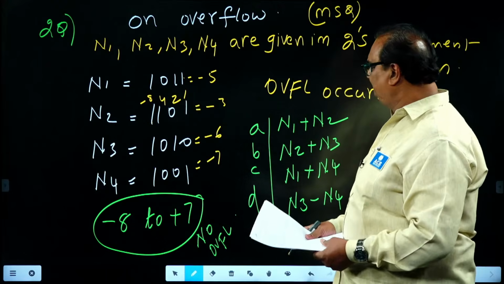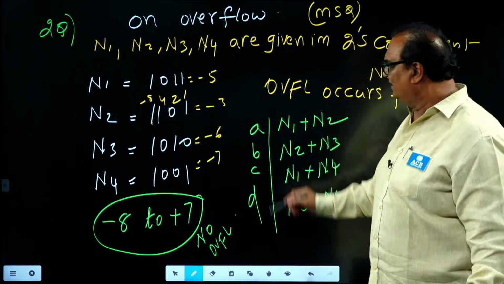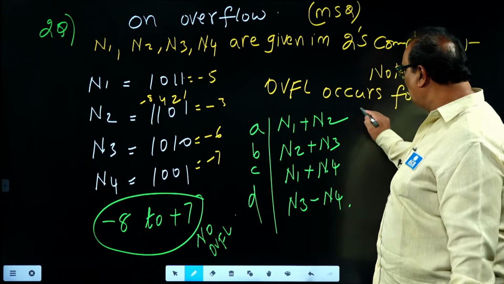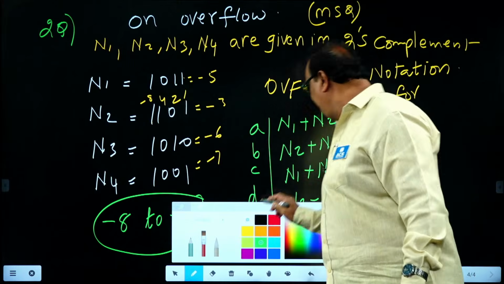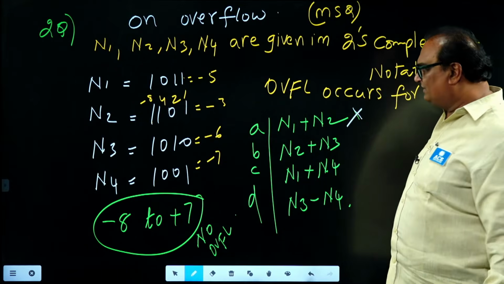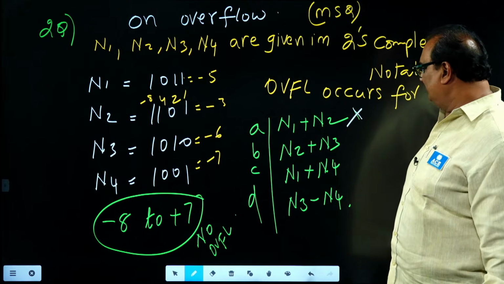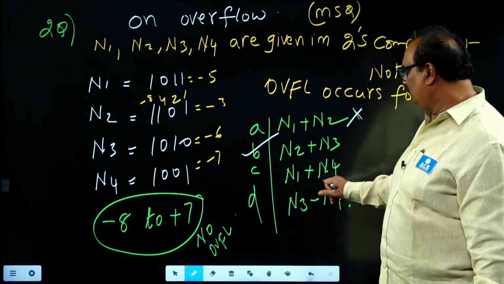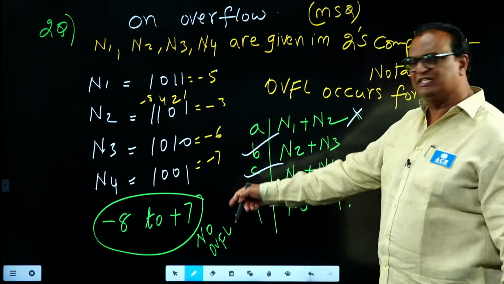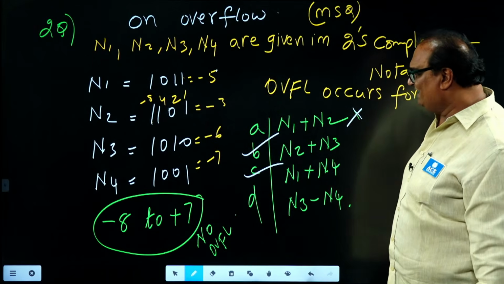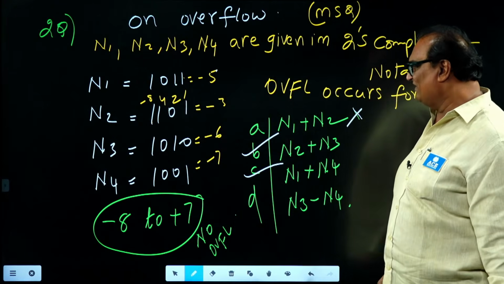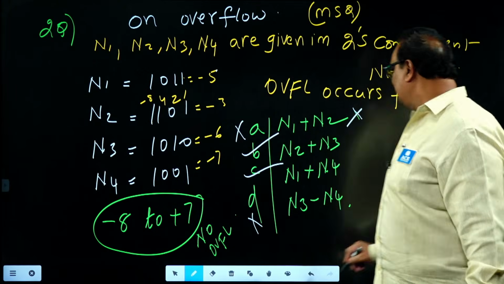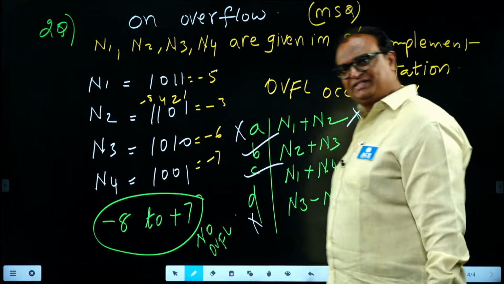Now, first of all, n1 plus n2: minus 5 plus minus 3 means minus 8. It is in this range, so overflow does not occur. Next, n2 plus n3 is minus 9, so yes, it occurs. Next, n1 plus n4 is minus 12, yes, it occurs because it is beyond the range. Next, n3 minus n4: minus 6 minus minus 7 means plus 1, so overflow does not occur. So the correct answers for this question are B, C.